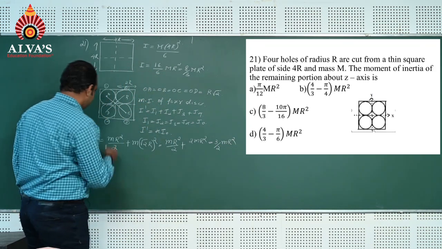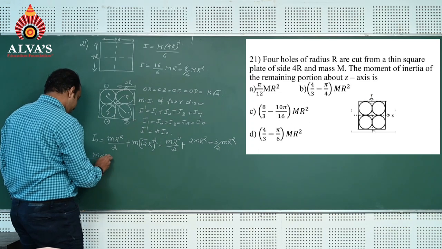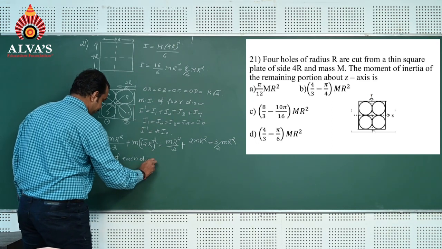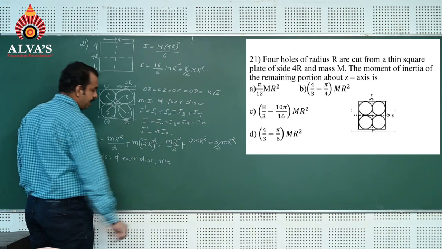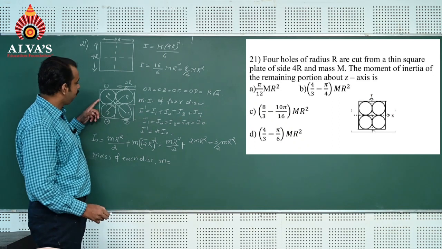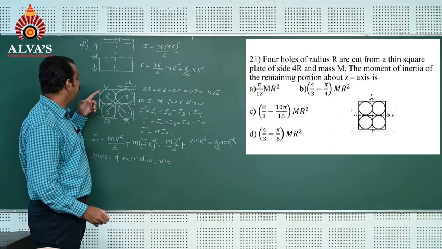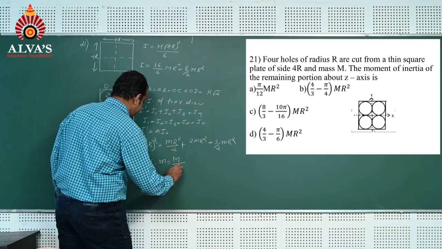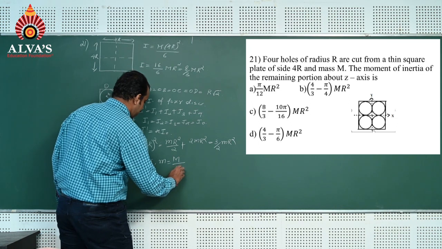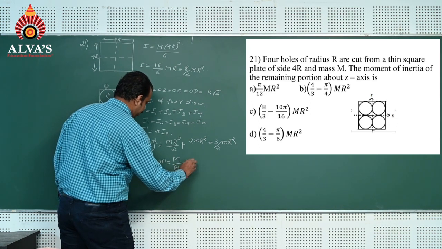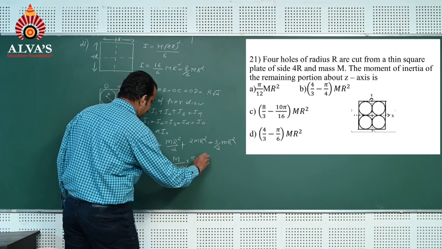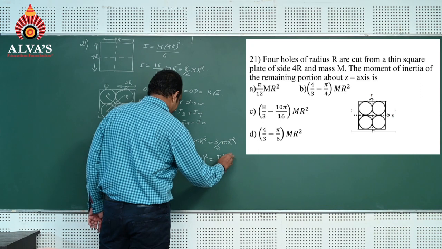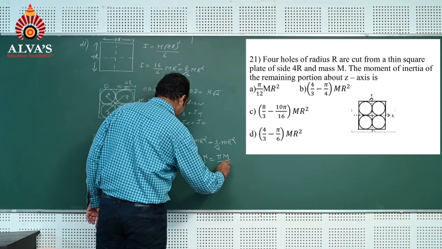Now the mass of each disc can be found by using the formula: mass per unit area of the square plate into the area of the disc. It is capital M divided by 4r whole square into pi into r whole square, which is equal to pi M divided by 16.